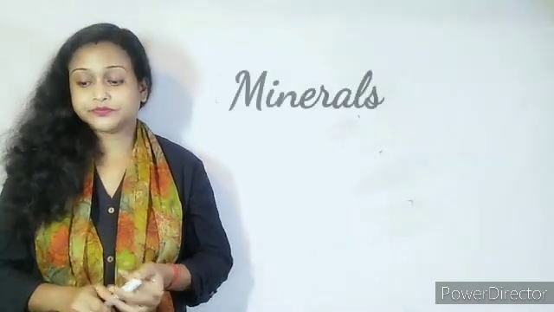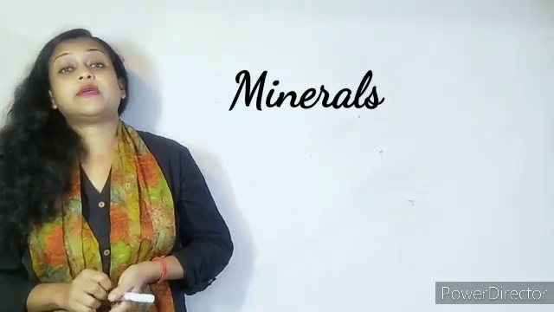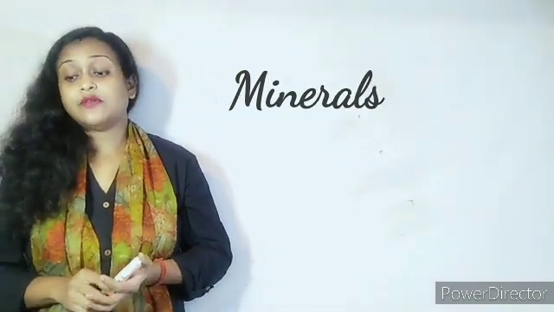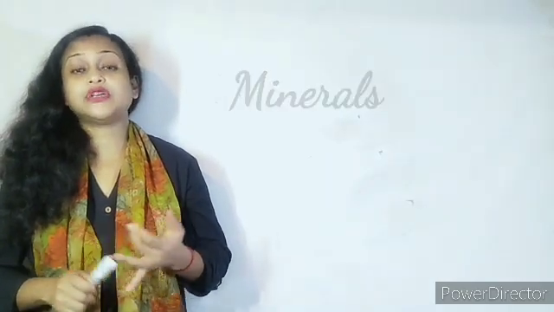Now next we will be moving on to minerals. There are basically 16 essential minerals which are needed by the body, such as calcium, iron and phosphorus. We will be studying only calcium and iron.